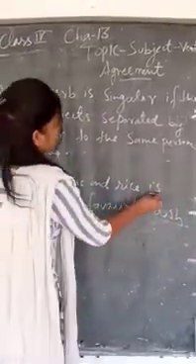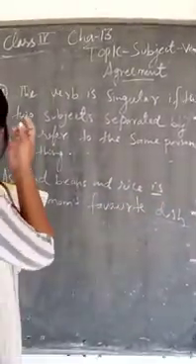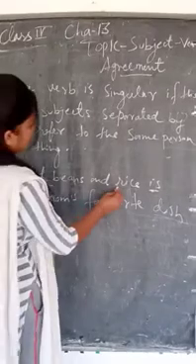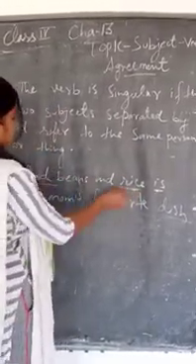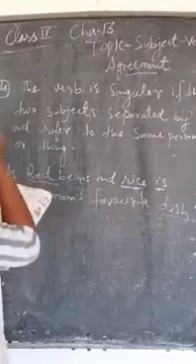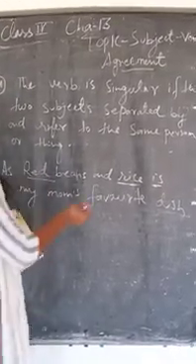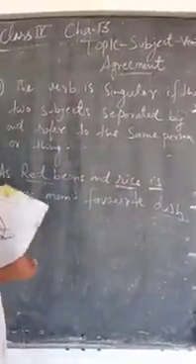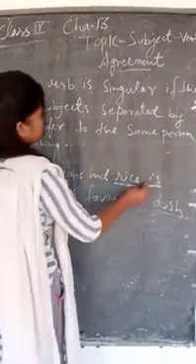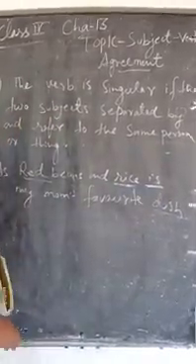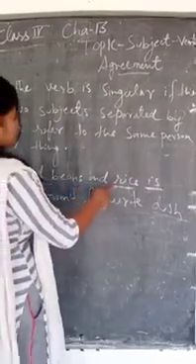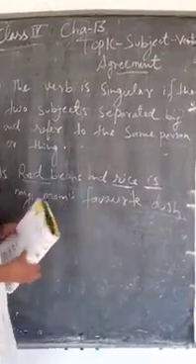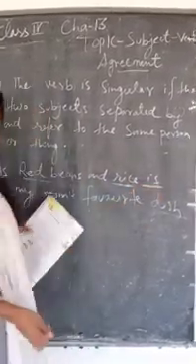Here is a singular verb, and here are two subjects referring to one thing. These two subjects refer to the same thing, so we added a singular verb. Red beans and rice refer to the same thing, so it is: is my mom's favorite dish.